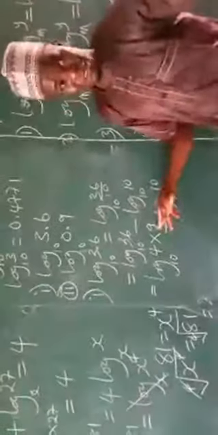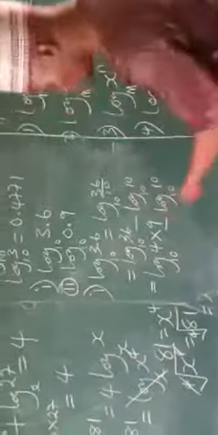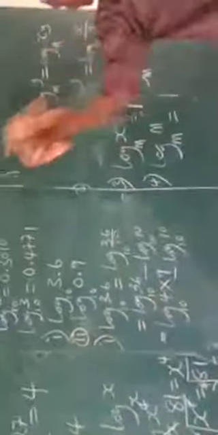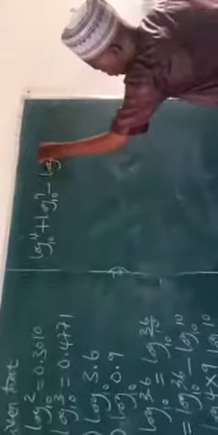First law now, times. Times will now turn to addition. Yes, it will turn to addition. So, we are dealing with the first rule now, first law of logarithm. Let me clean this. Yes, so with this now I have log of 4 base 10 plus, multiplication, log of 9 base 10, then minus log of 10 base 10.